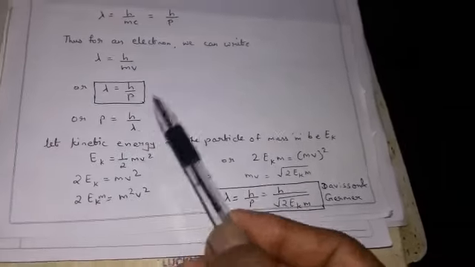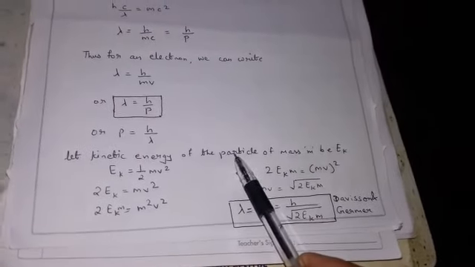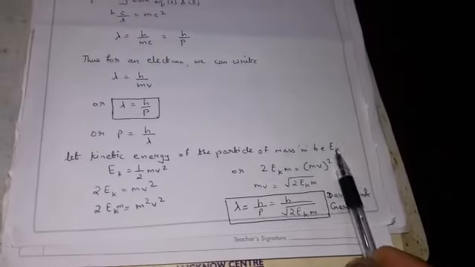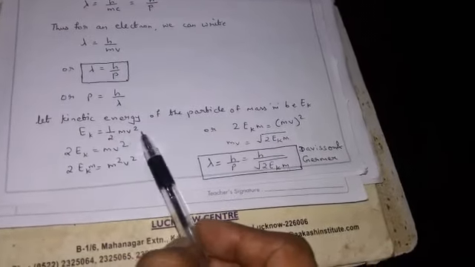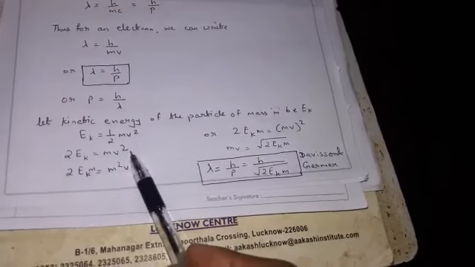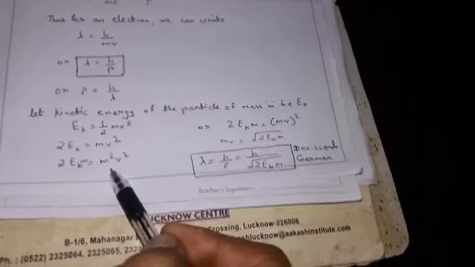Now see, let the kinetic energy of any subatomic or microscopic particle of mass m be Ek. We are assuming it by Ek. Now we know the formula of kinetic energy: kinetic energy is equal to half mv square. We take 2 to this side. Now we can write m here, and in place of m we can write m square.